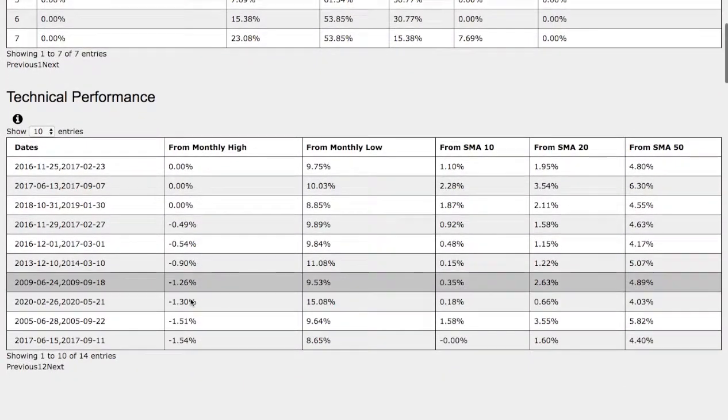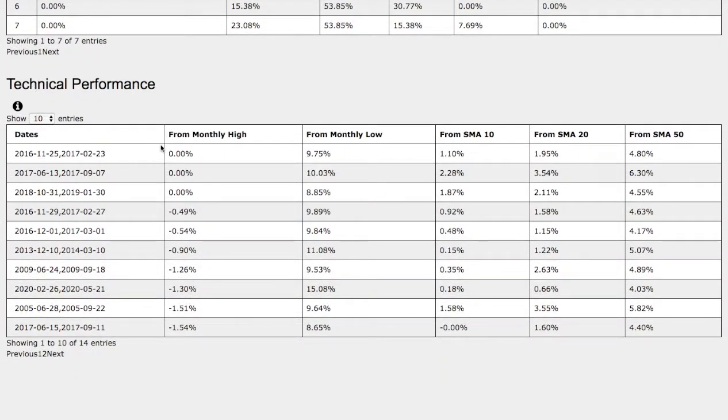So let's examine the technical performance of each model. On the current trend that we're in, we're only down 1.3% from monthly high, up 15% from monthly low, up 18 basis points from the 10 simple moving average, up 66 basis points from the 20 simple moving average, and 4% from the 50 simple moving average.